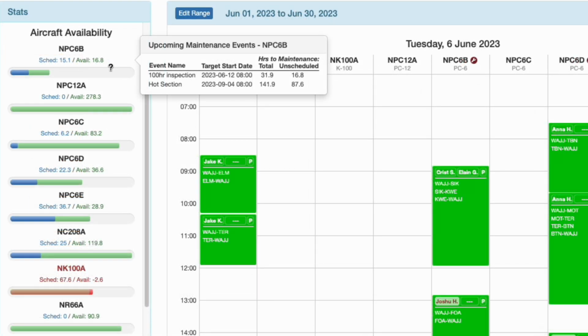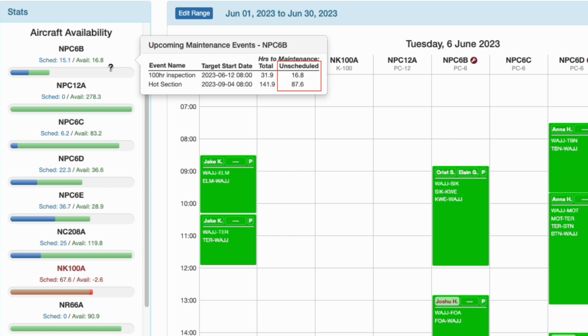Hover over the aircraft to display upcoming maintenance events. The first column under Hours to Maintenance is the total hours remaining until maintenance is due. It is the sum of scheduled and available hours and corresponds to the overall length of the colored bar.